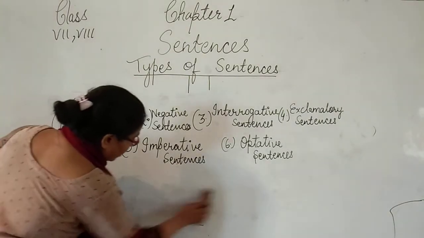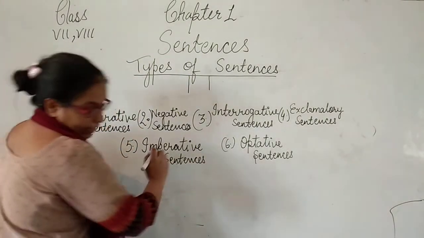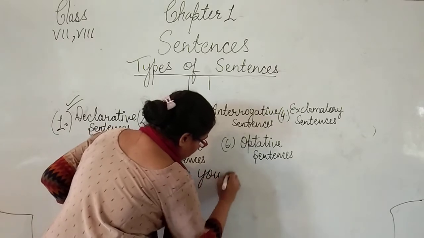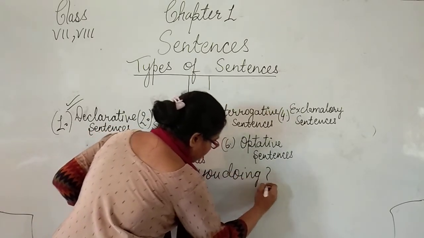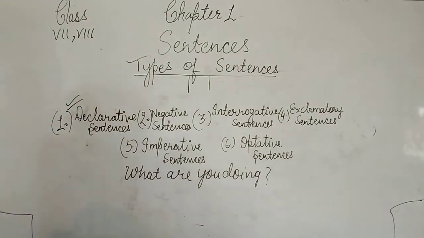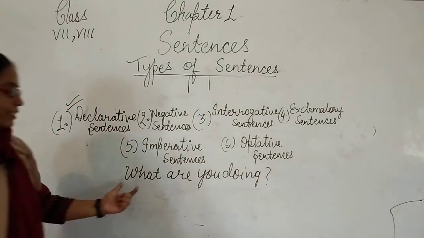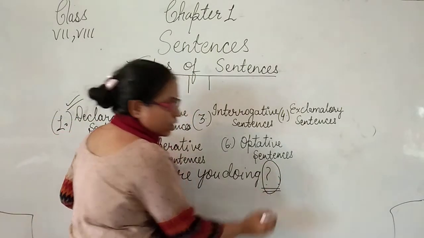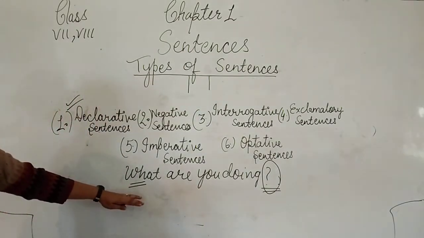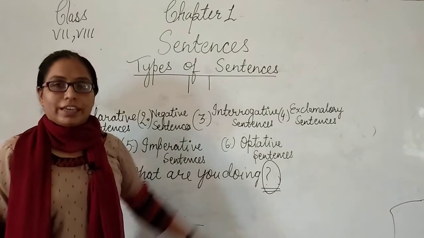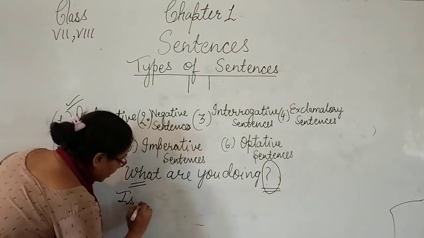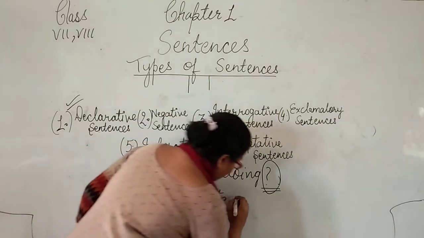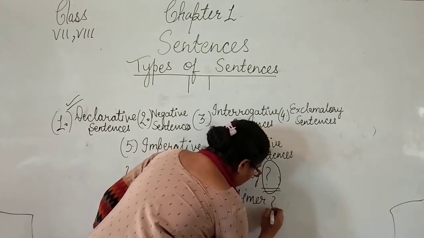Let me give you some examples to identify this type of sentence. I am writing here, what are you doing? The sentence begins with a WH word and ends with the punctuation mark called a question mark, and I am asking another person a question. Next, is she going to Ajmer?